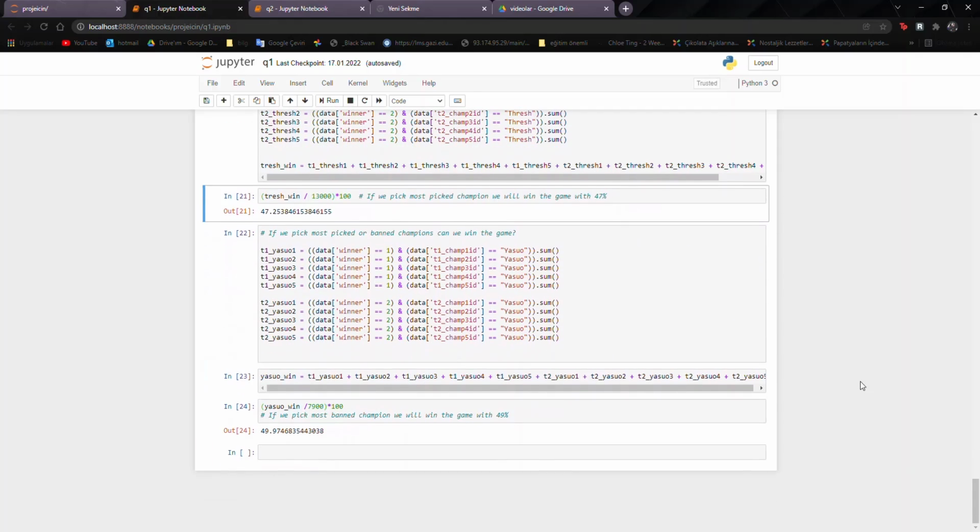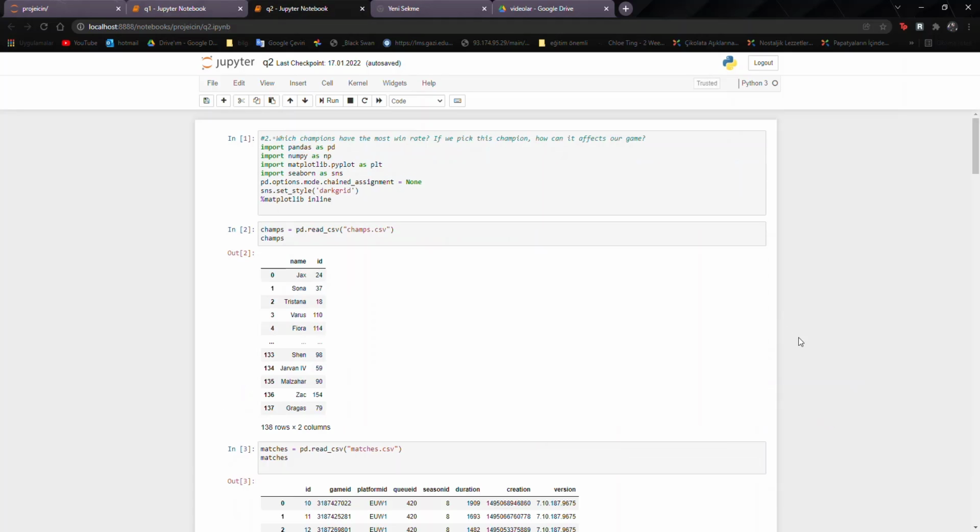So when we choose these two champions, what is our probability of winning? Thresh can win at 47%, while Yasuo can win at 49%.